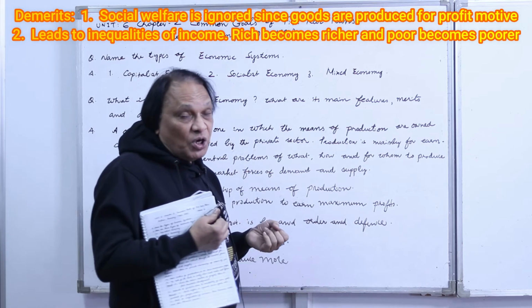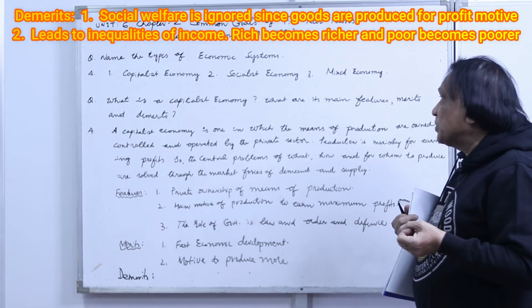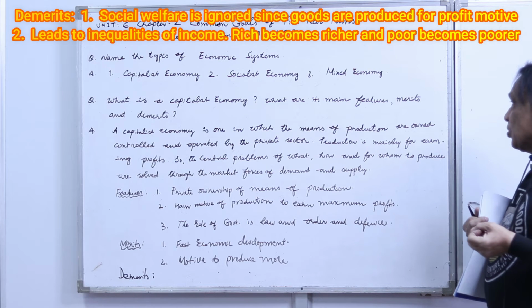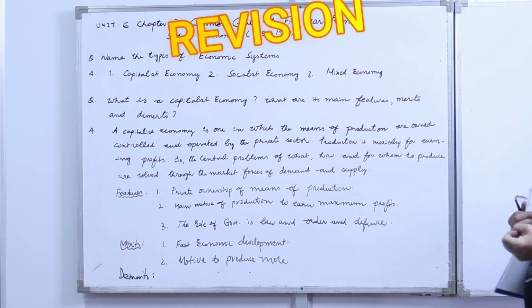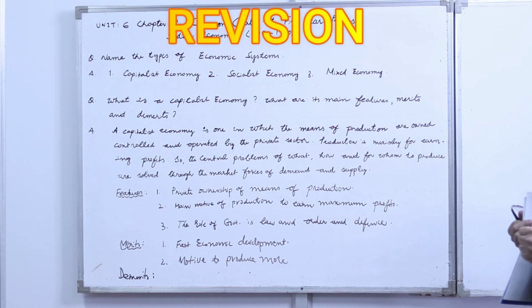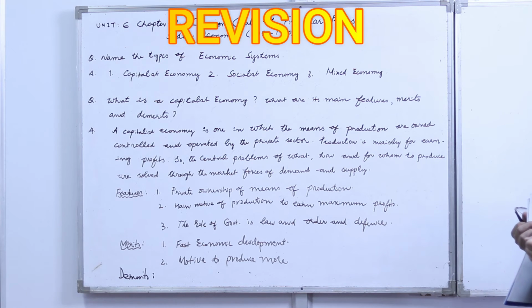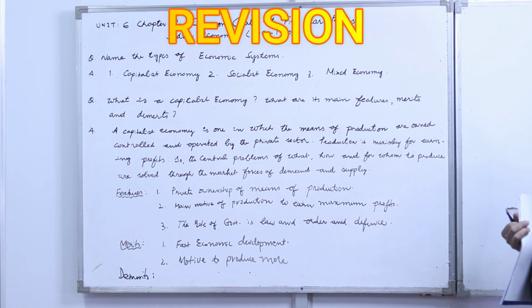But capitalist economies are highly successful economies. So you see here, name the types of economic systems. The first one is a capitalist economy, the second one is socialist economy, and the third one is mixed economy. What is a capitalist economy? What are its main features, merits and demerits? A capitalist economy is one in which the means of production are owned, controlled and operated by the private sector. Production is mainly to earn profits, so the central problems of what, how and for whom to produce are solved through market forces of demand and supply.